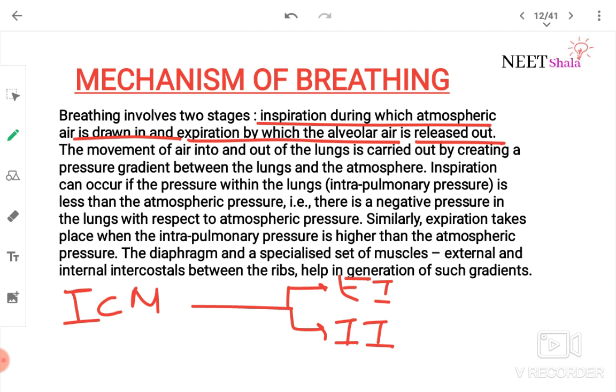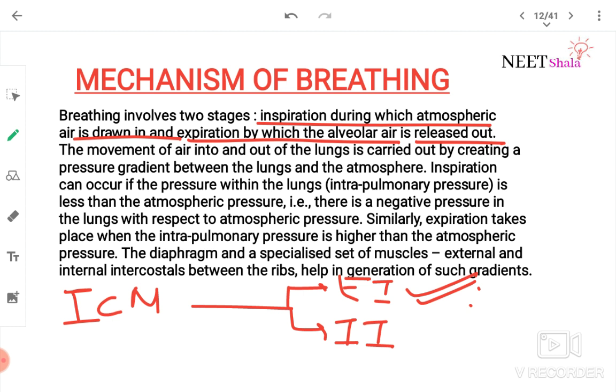Inspiration starts when this contracts. Means, by the contraction in which muscle? In external intercostal muscle, ribs and sternum shift outward and upward. So thoracic volume increases in the dorsoventral axis, and so they help in inspiration. Let's read it.